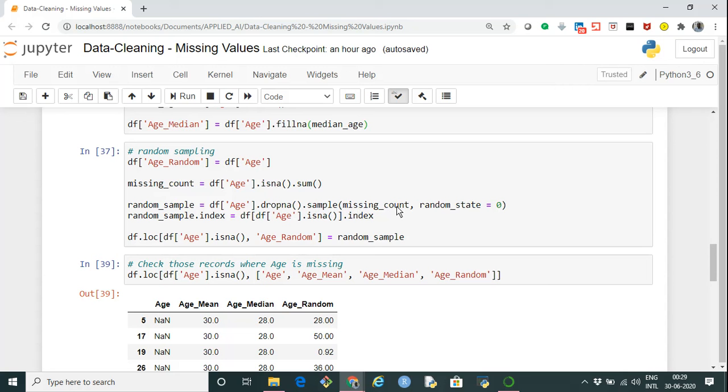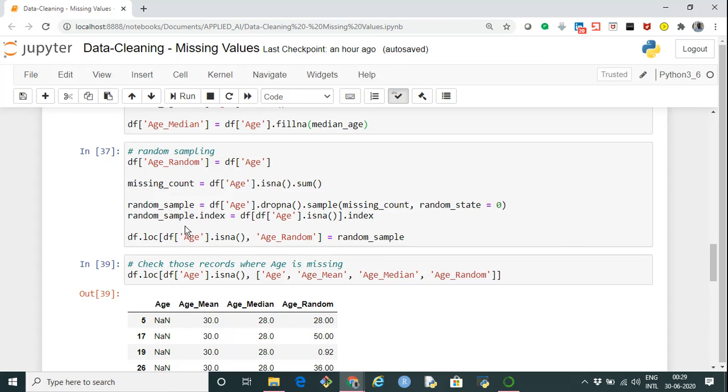I'm storing the result in random underscore sample, so it will create a kind of series. Then I'm setting the index of this series to be the same as the index of the original age variable wherever there was a missing value, so that we can exactly replace those null values based on the index with the values from the random sample.